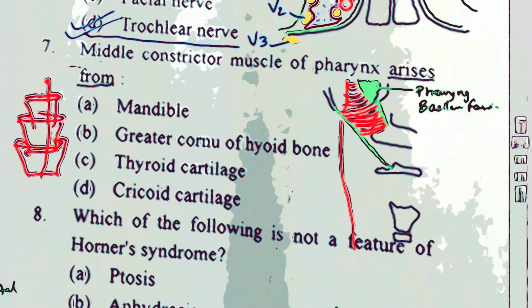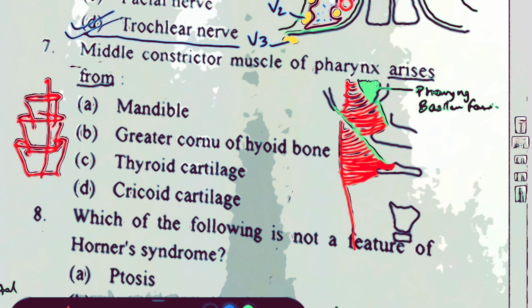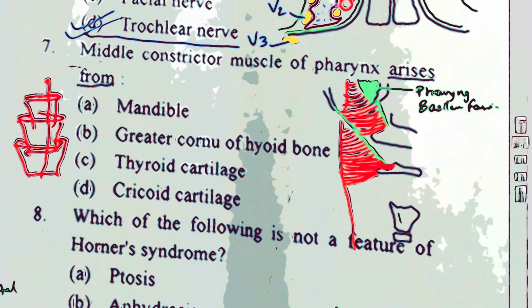Then talking about the middle constrictor. You can see it takes origin from this stylohyoid ligament, lower portion, posterior border. Then from the upper border of the greater cornu of the hyoid bone, as well as from the inferior cornu of the hyoid bone. Then remember that on the larynx, on the thyroid cartilage, there is an oblique line.